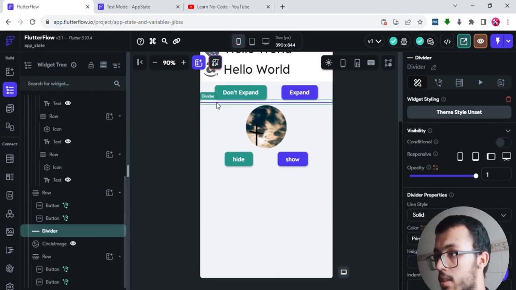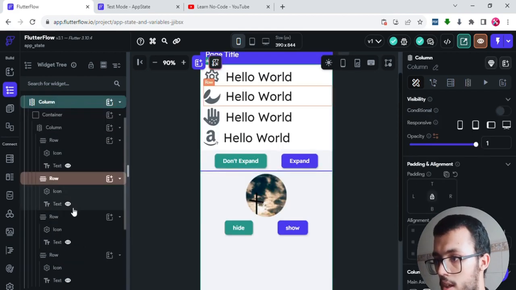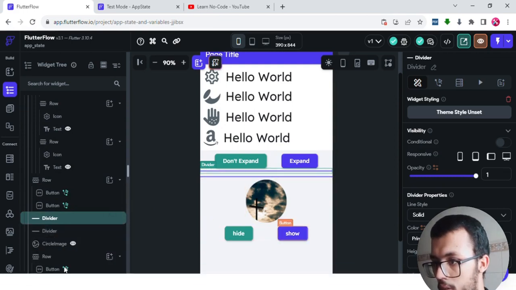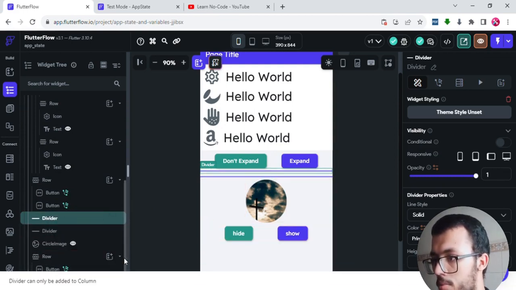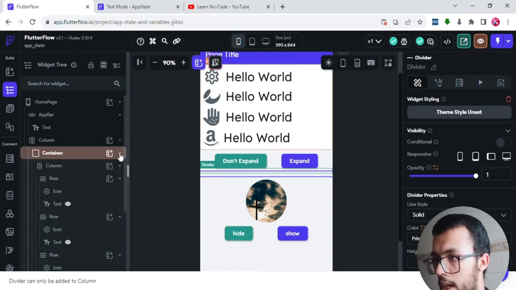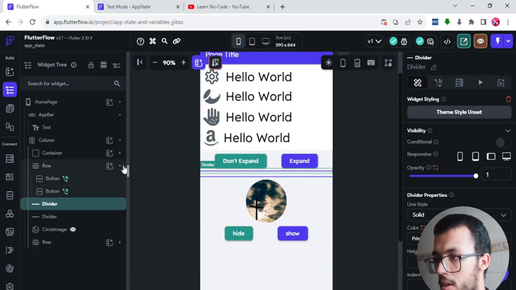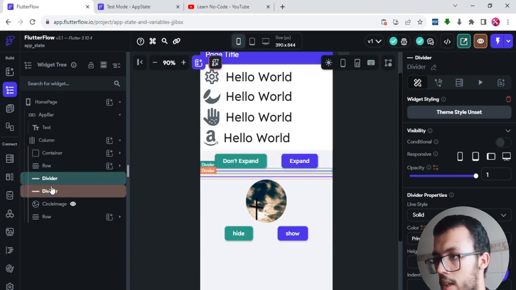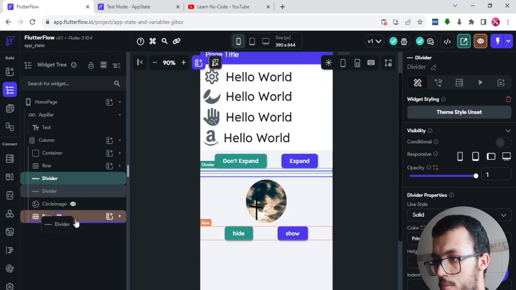So this divider is pretty cool. I'll just duplicate that, and actually I will check one and get it down here. There is a little bit of a problem because I have opened all of that. I need to close something to make it a little bit more organized. So here we have the first example, and here are our two dividers. I will take the last one and put it right here.